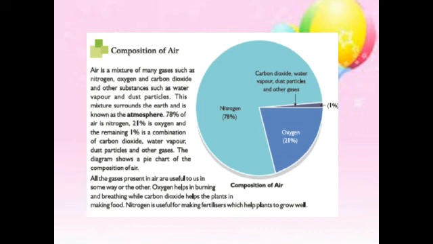So in air, nitrogen occupies 78 percent, whereas oxygen occupies 21 percent, and the rest of the gases like carbon dioxide, neon, and other substances occupy 1 percent. This is about the components of air.